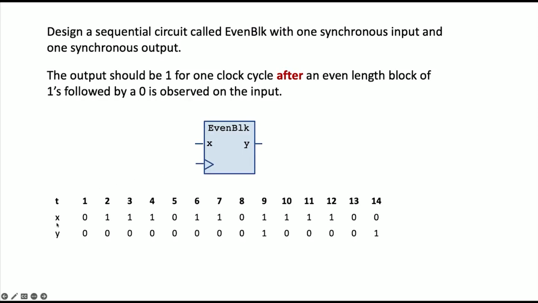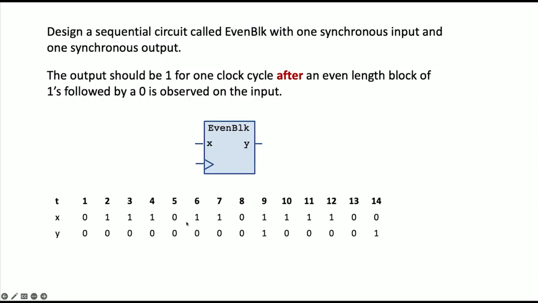So for example, here are inputs X and output Y at the various clock edges. So just at the clock edges. And you can see that X has 3 1s here. 3 is not even. So Y doesn't do anything.